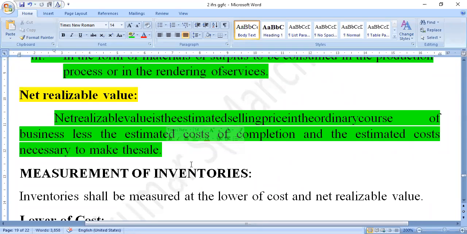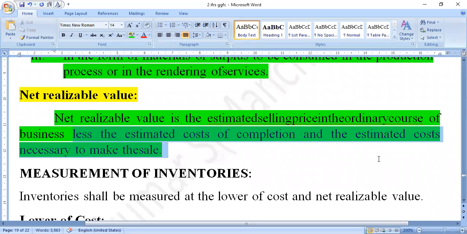Net realizable value is the estimated selling price. This is very important here. It is the estimated selling price in the ordinary course of business, less, and this is very important, the estimated cost of completion and the estimated cost necessary to make the sale.